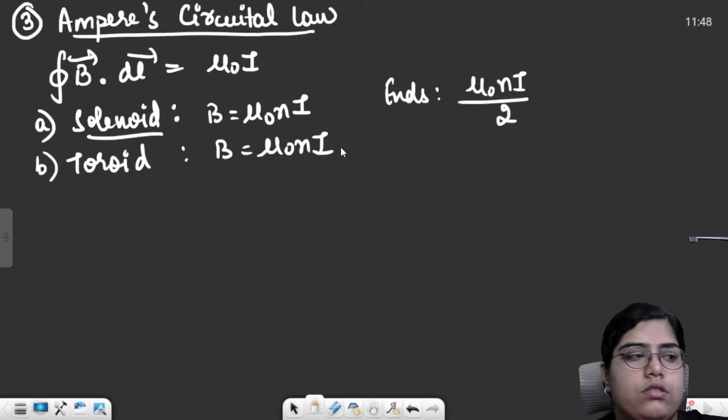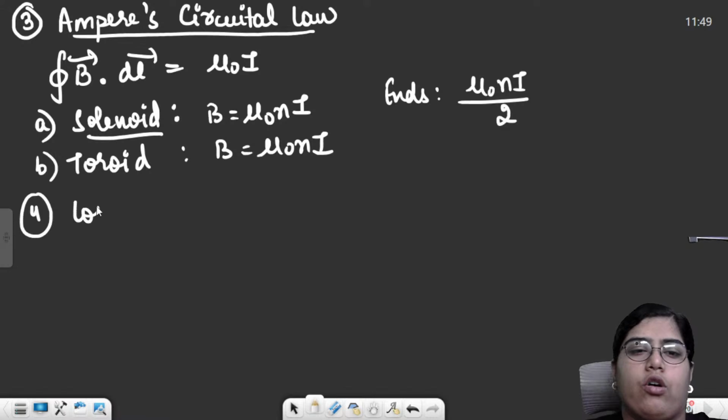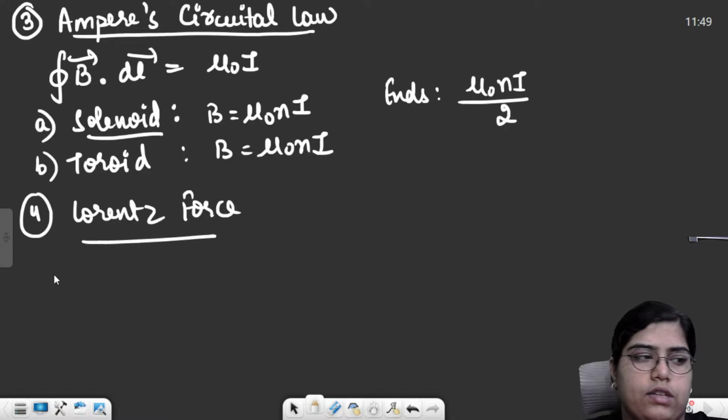Then there was something called Lorentz force. We already discussed magnetic force, and we already discussed the electrostatic force. If both these forces are experienced by a charged particle simultaneously, then we call it Lorentz force, and both these forces get added.